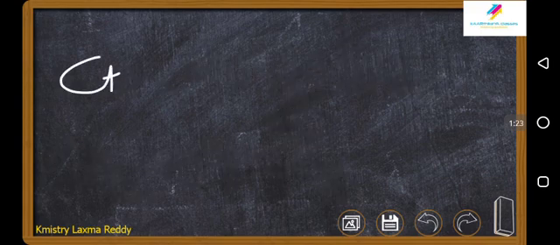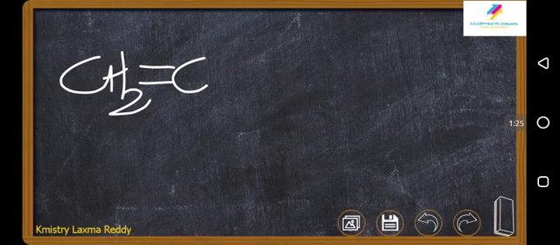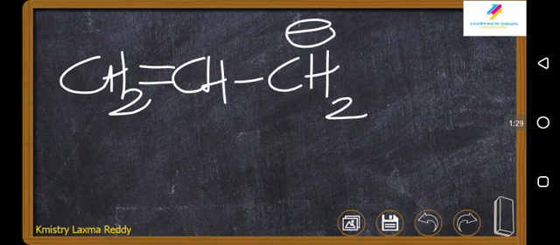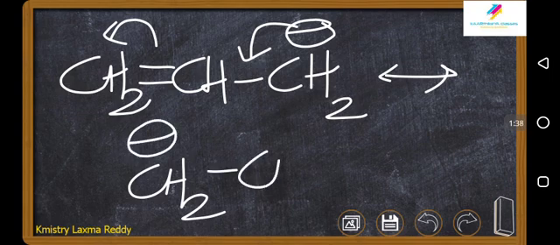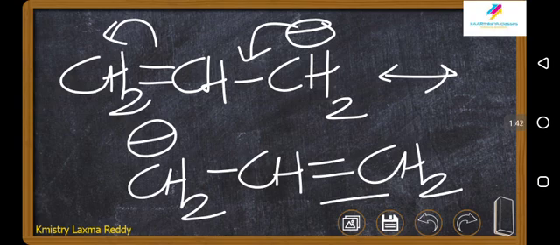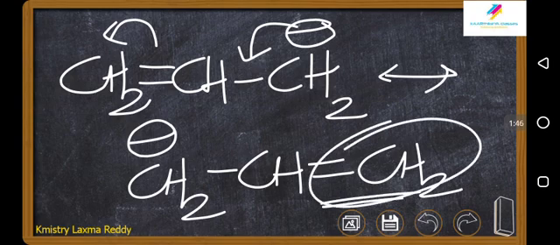The allyl will be having a structure like this. This can participate in resonance. So you can have a structure like this. Now, in place of negative charge, it is having a double bond. So this carbon now is planar.